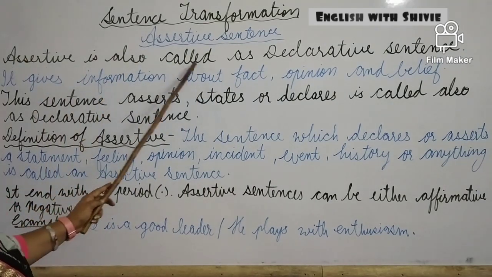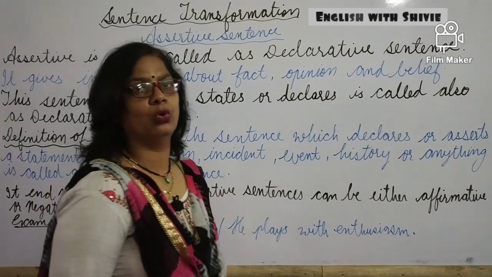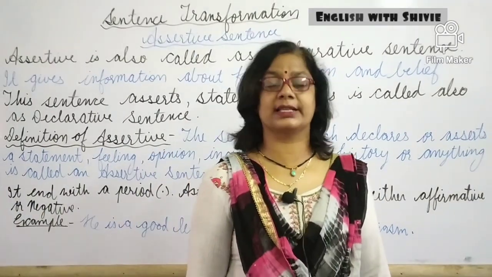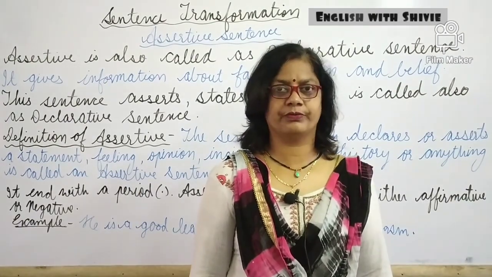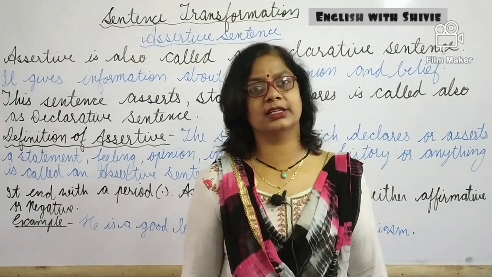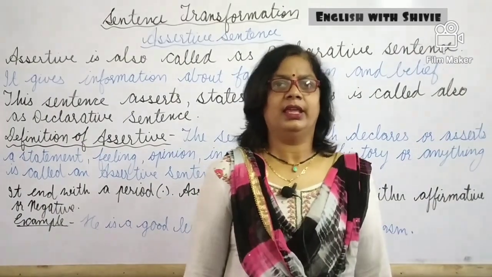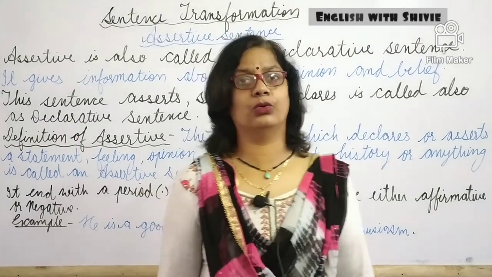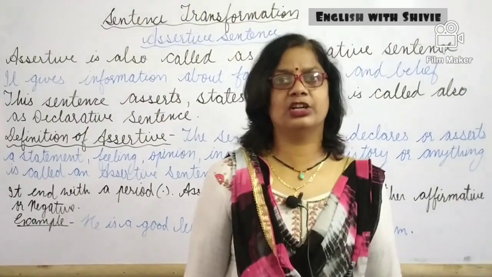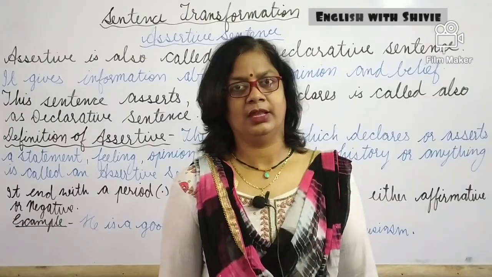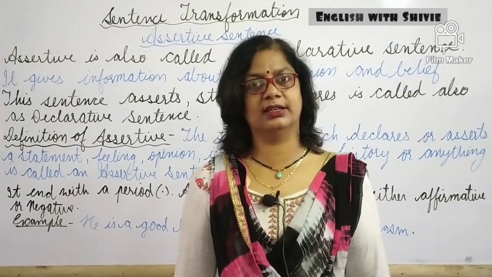Assertive is also called declarative sentences. First of all, we have to know that this is not only called assertive. We may call it declarative also. What is the meaning of assertive? Assertive means assert. If we take out the verb from assertive, then it will be assert. Assert means to say clearly. It also means declare. Declarative means declare.